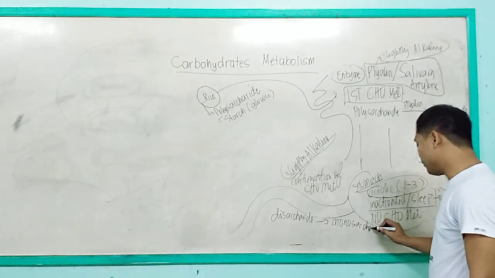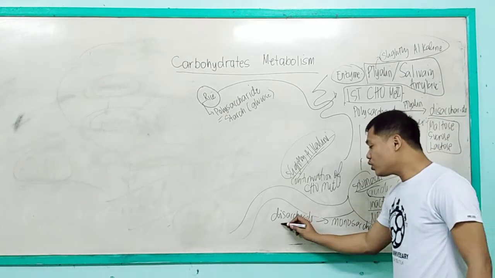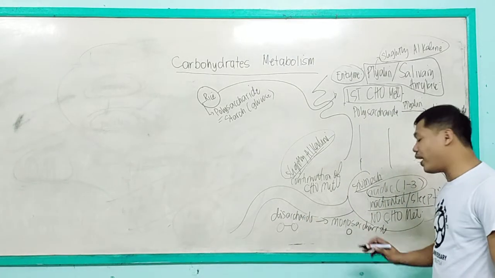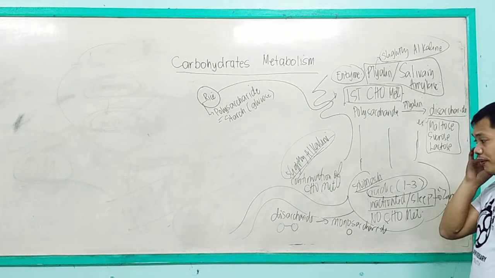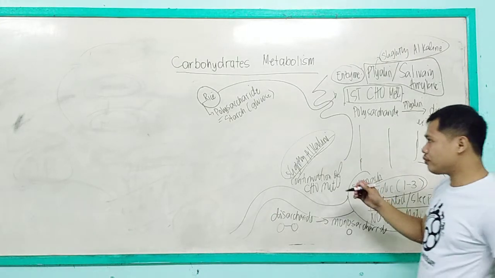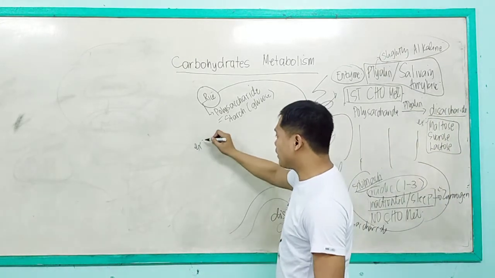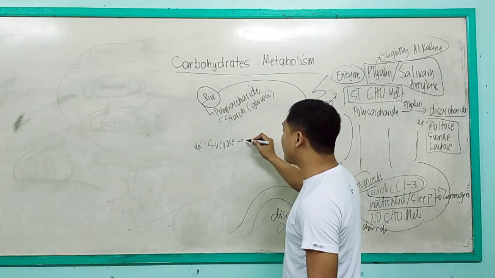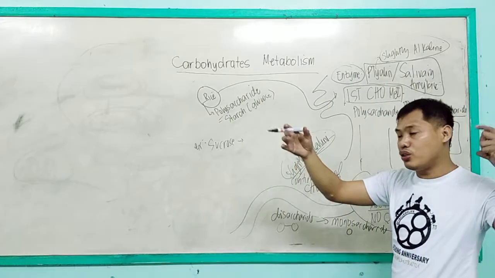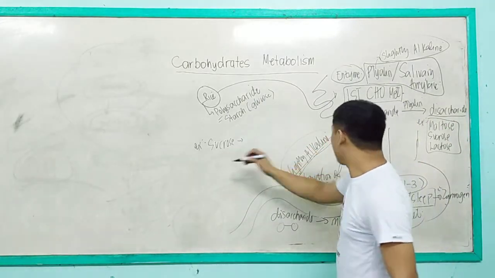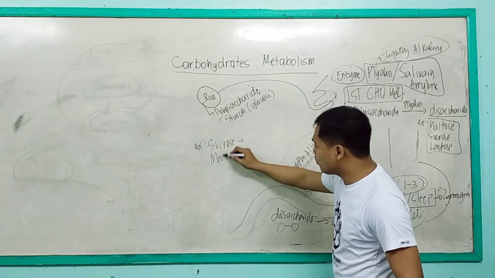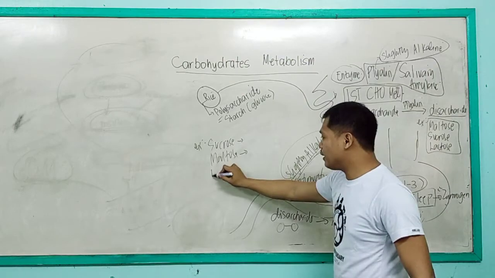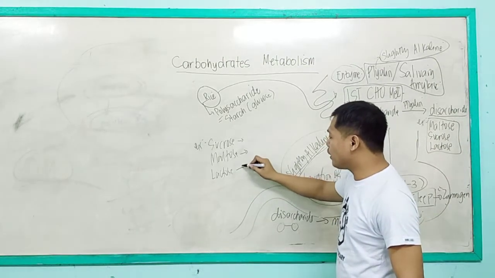A two-unit sugar will further be converted into a one-unit sugar. For example, sucrose will further be converted into monosaccharides. Maltose will also be converted into two monosaccharides, and lactose will be converted into two monosaccharides.